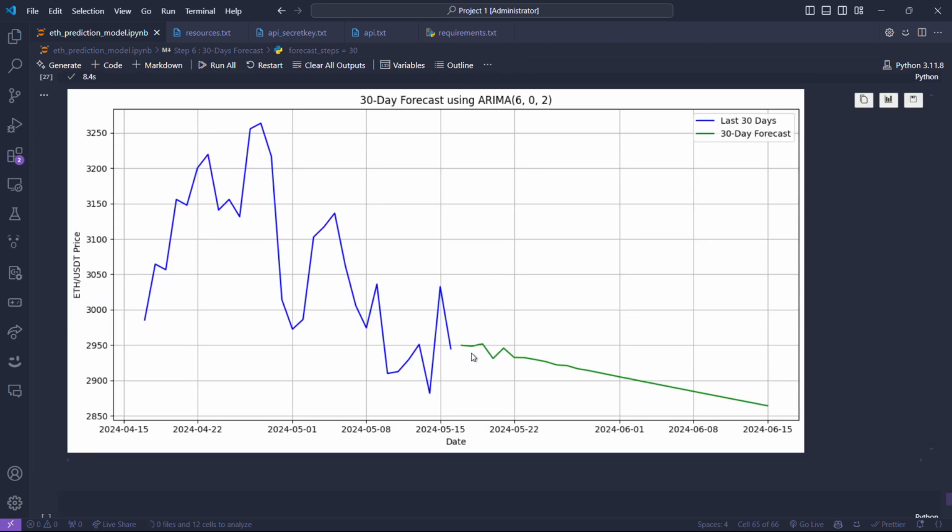Here is the 30-day forecast from 2024 June 4 to 2024 May 15. This is the original data, and this is my prediction.